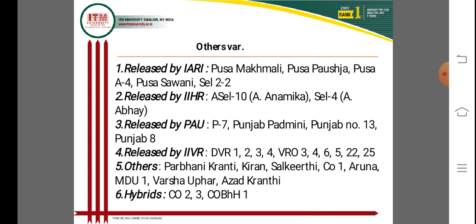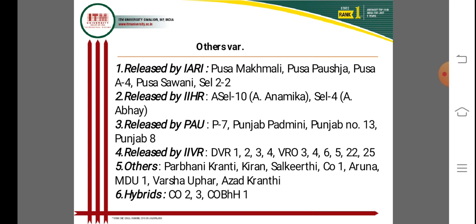Some other varieties are presented in short form in the slides. From IARI New Delhi, Indian Agricultural Research Institute, some varieties released are Pusa Makhmali, Pusa Sawani, Pusa A4, and Pusa Shabnam. Selection 2 is also an important variety from IARI New Delhi.